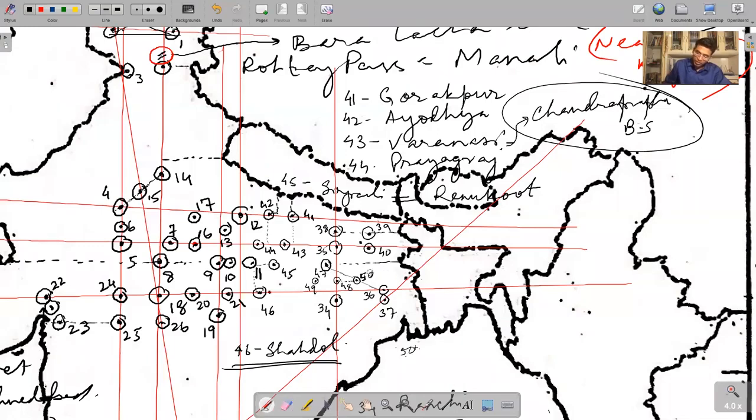Logically speaking, first we have to mark Dhanbad. Then we also mark Daltonganj. And do you remember what is the national park at Daltonganj? Betla. Yes, Betla National Park. Okay, and 48 is Hazaribagh. Hazaribagh also has a national park. Yes, Tilaiya Dam, correct.